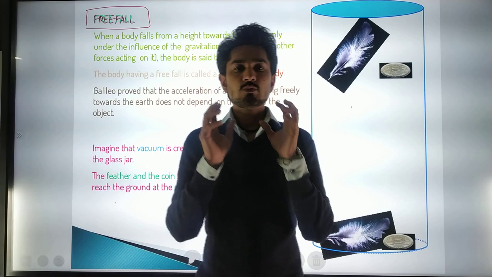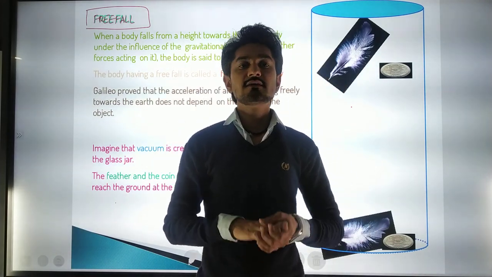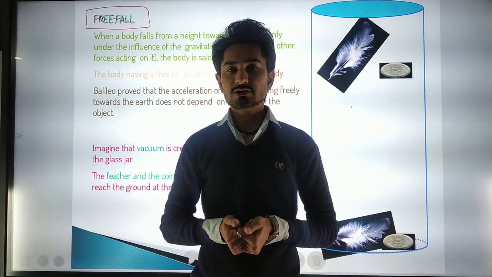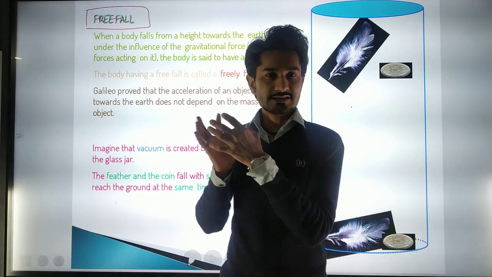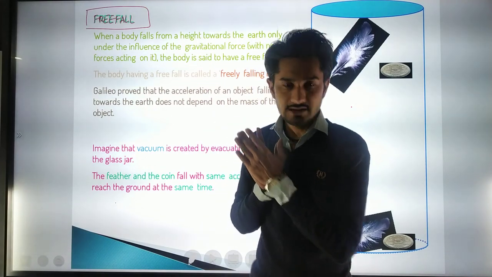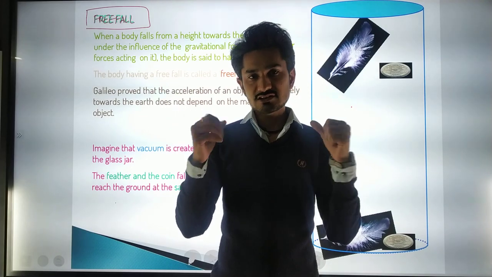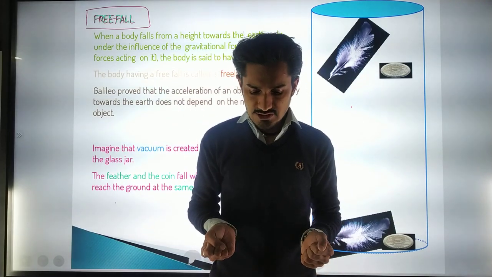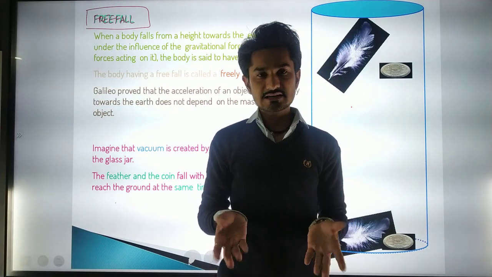Then what will reach the Earth's surface first? Okay, again I am repeating the example: whenever we stand on the rooftop of our building, we have to take two things with us, a ball and a feather. Now I will just throw the ball, not like this, but I will just let it go.